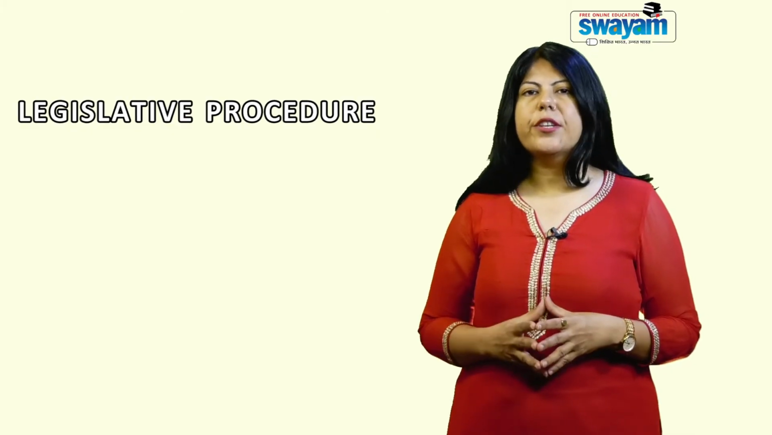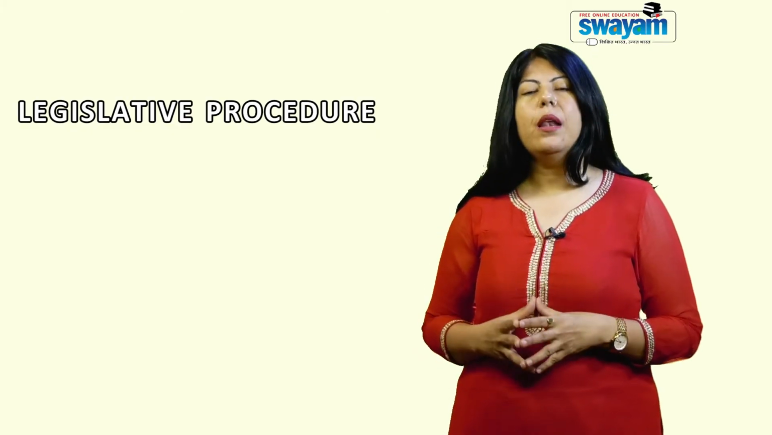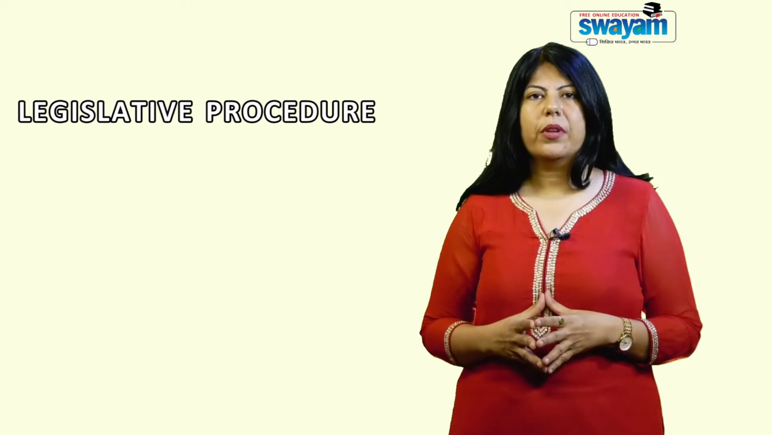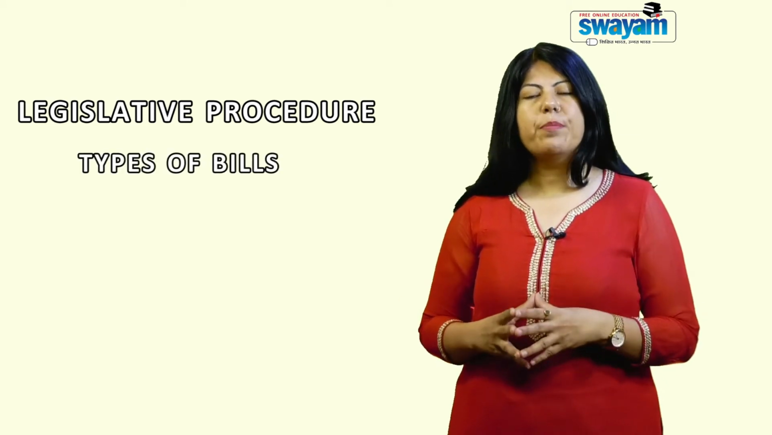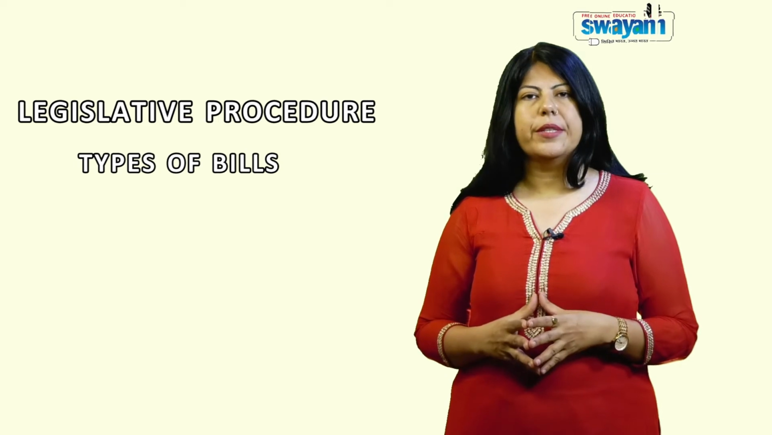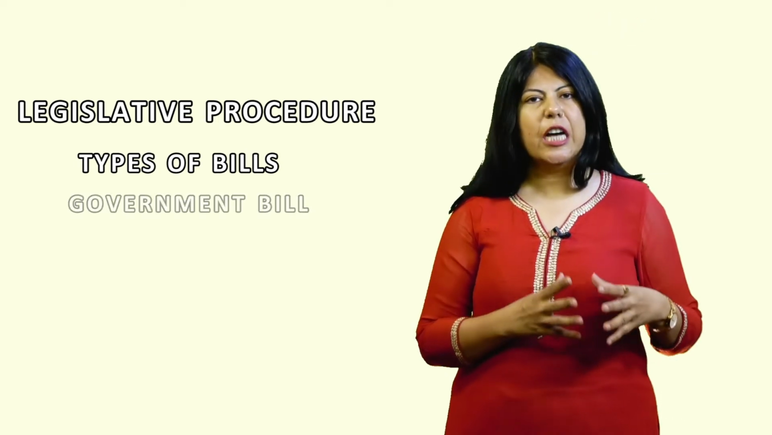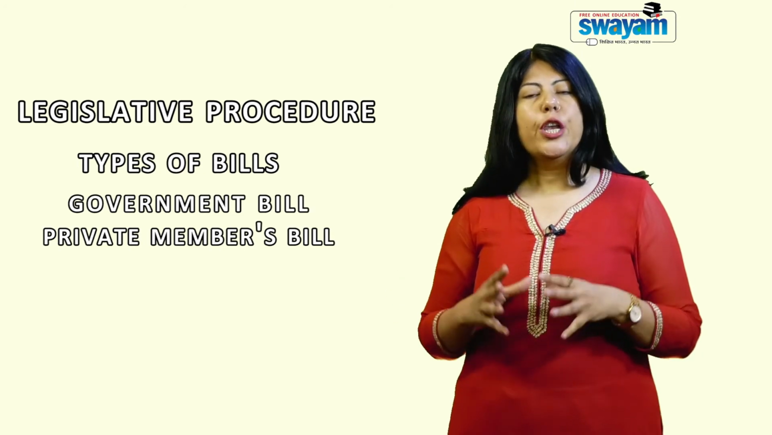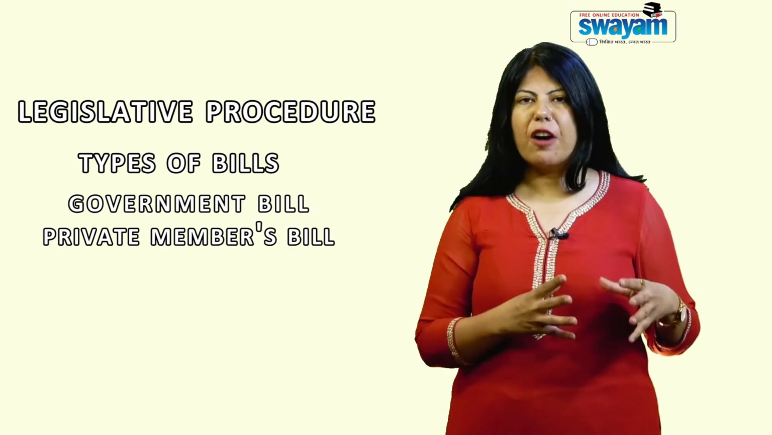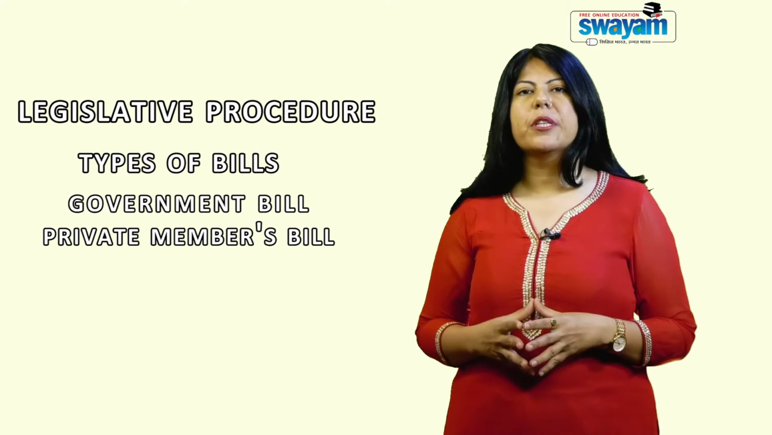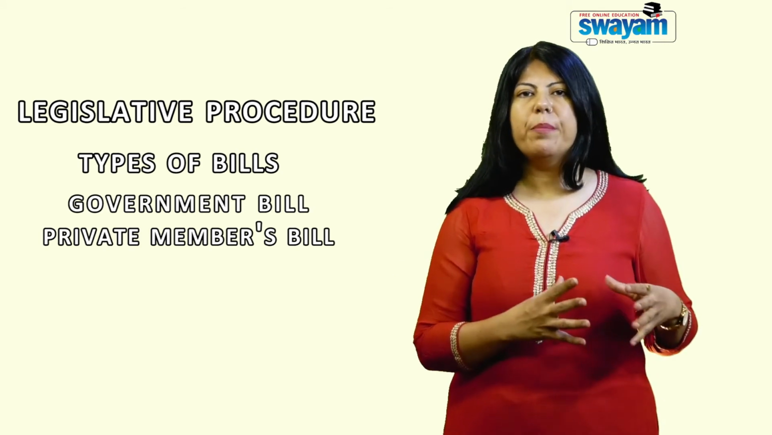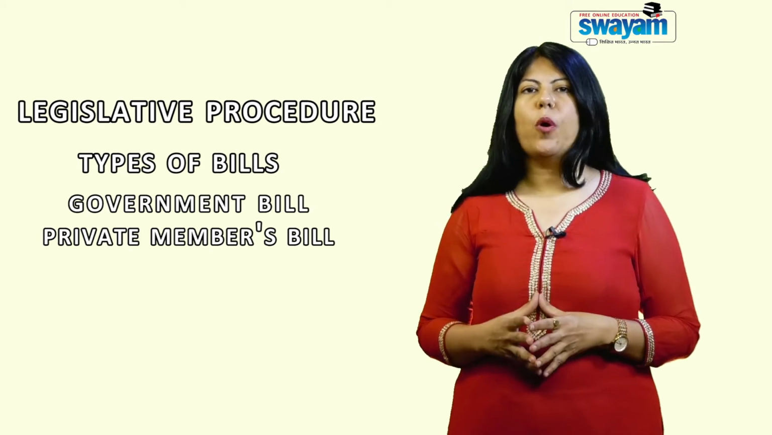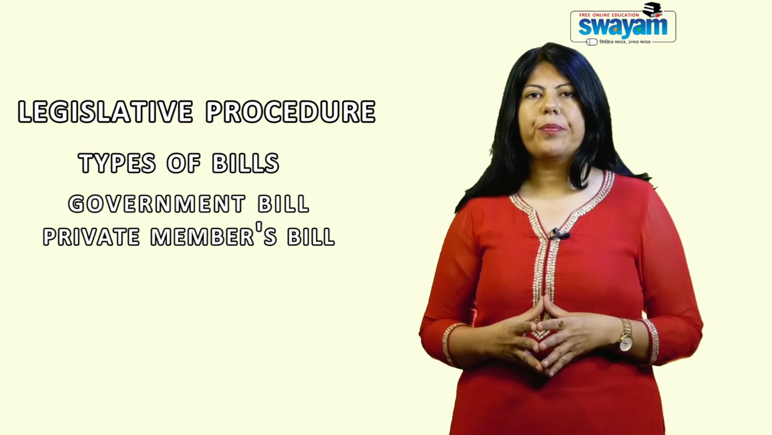Once it is assented by the president, the bill becomes the act. Now, the bill can be divided into two categories. That is, the government bill, and then comes the private members bill. Now, what is the difference between the government bill and the private members bill? The government bill is always sponsored by the minister.